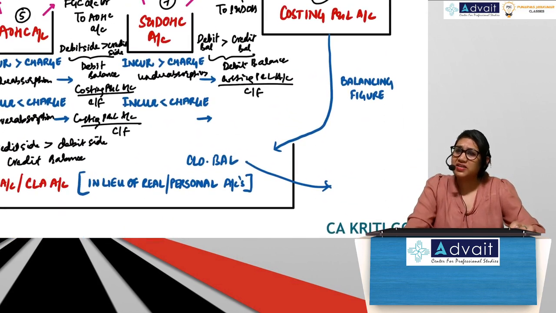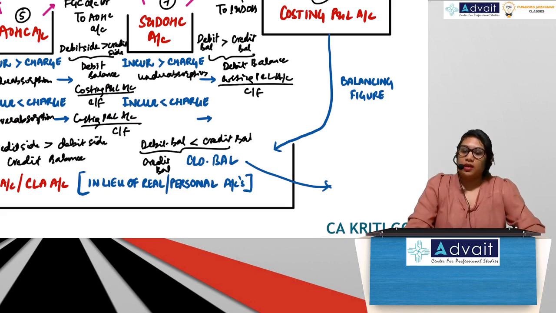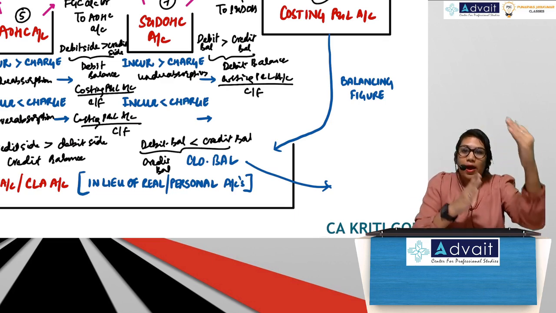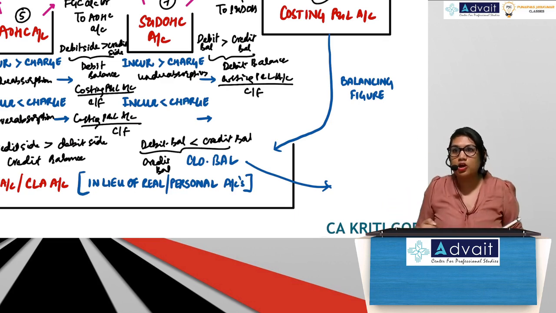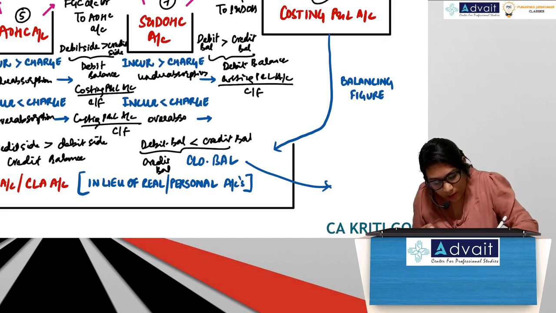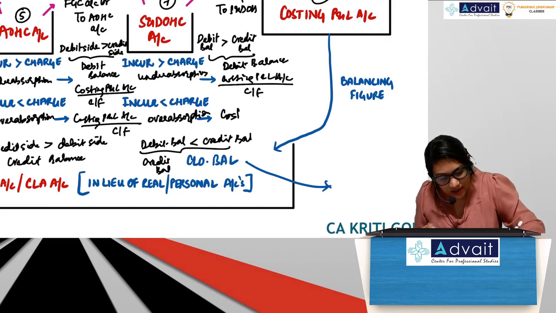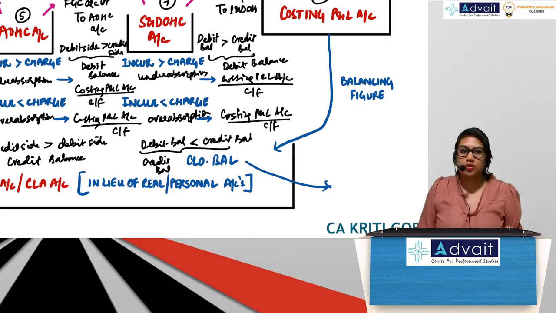Same thing, correct? Similarly, if debit balance is less than credit balance, then what happens? I will have credit balance. When I am showing my debit balance, it means incurred. When I'm showing my credit balance, it means absorbed. My absorption is more than my incurrence. That's why I'm getting a credit balance. Credit side is heavier than debit side, which means what? Over absorption. So over absorption means costing P&L or carry forward. Same thing, no change.